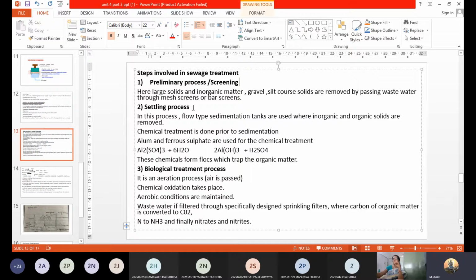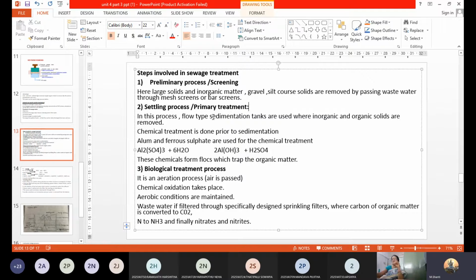Now, second step is the settling process. Sometimes you can see this as a primary treatment also in some textbooks. So let me mention here. What is done in this? Here, in this process, you just remember the sedimentation process, the method you have come across in the case of municipal water treatment.